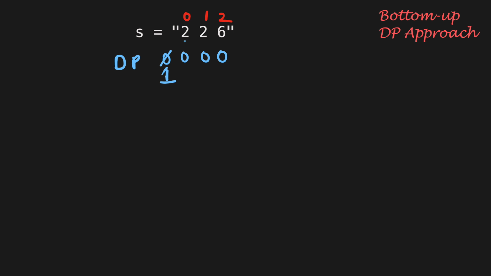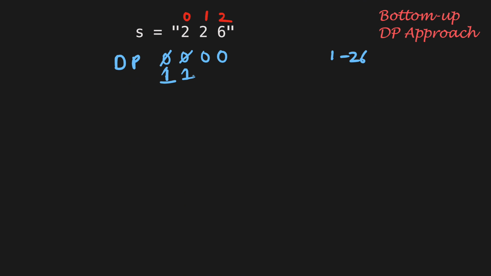Otherwise, it will be 0. For example, here at index 0, we have digit as 2, which is in a valid range of 1 to 26, and for example, can be mapped to b. So, number of ways to decode this substring of length 1 is 1.